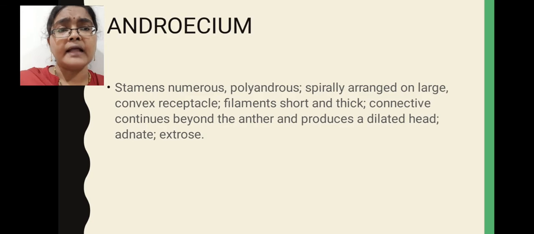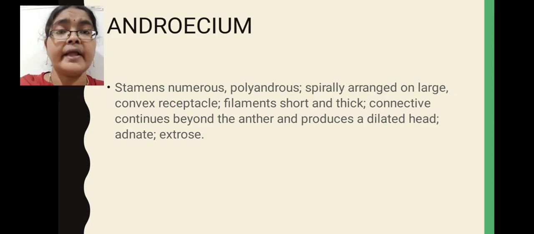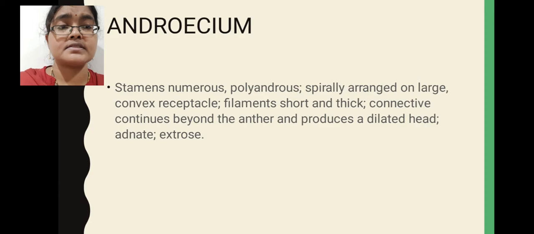Here anthers, if you observe, are mostly of longitudinal dehiscence and extrorse condition. Anthers show longitudinal dehiscence, that means they will split longitudinally, then pollen grains are released from the anthers. Next, extrorse. Extrorse means splitting of anthers occurs towards the outside, that is called the extrorse condition of anthers.